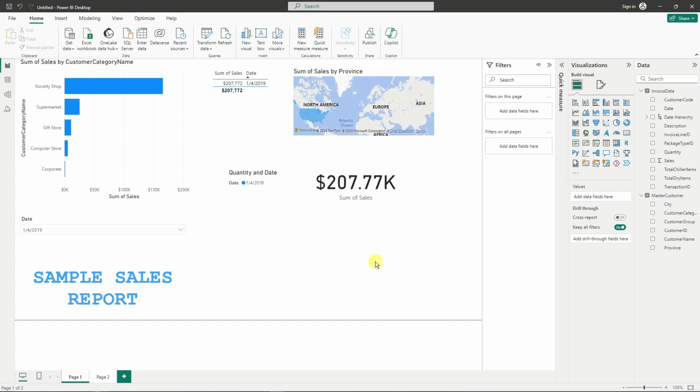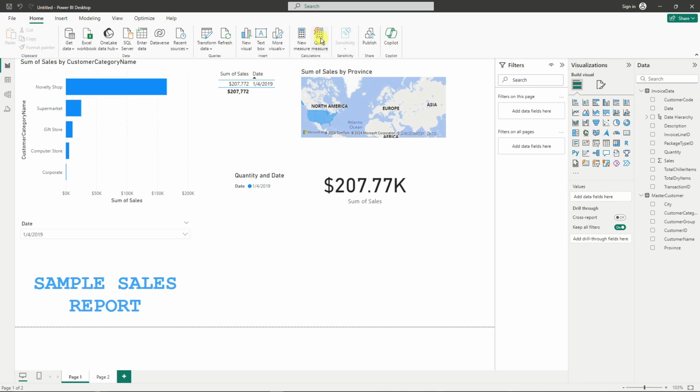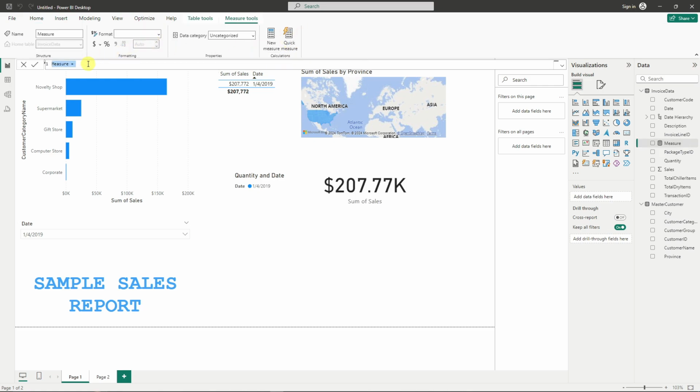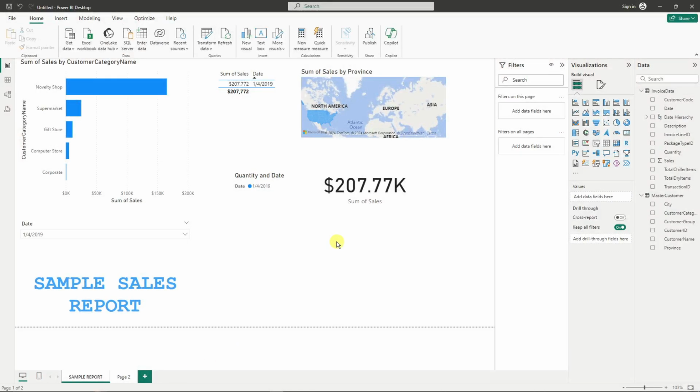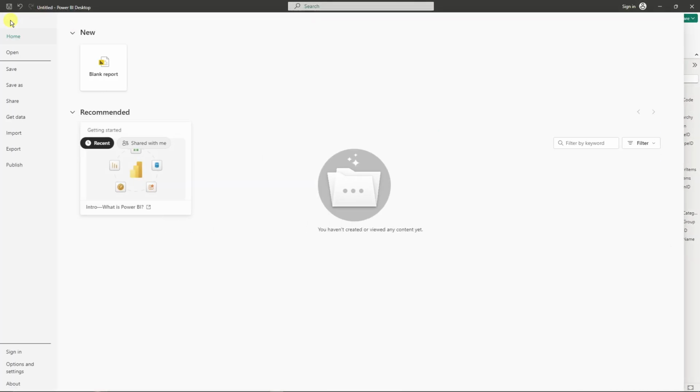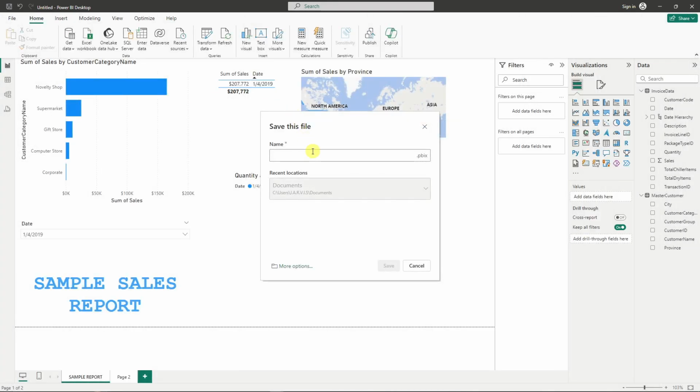Now, for example, under quick measure, just an additional information, you can find your formula. You can really find whatever you're looking for. Go to new measure, because under new measure, you need to write your own formula. Basically, that's it. Now, for this one, let me just name this. Let me just say sample report. Perfectly right there. Of course, once we're done here, might as well save the file. Click save right here. Name it. Let me just say sample report 1.